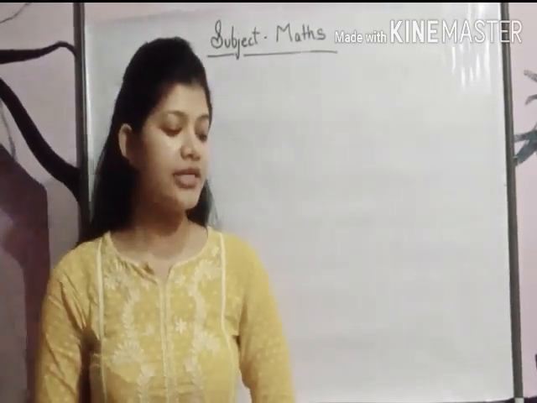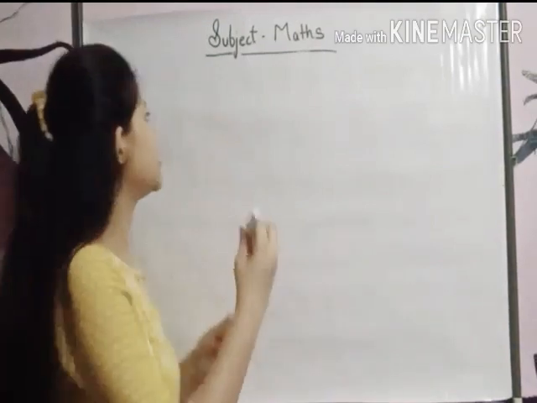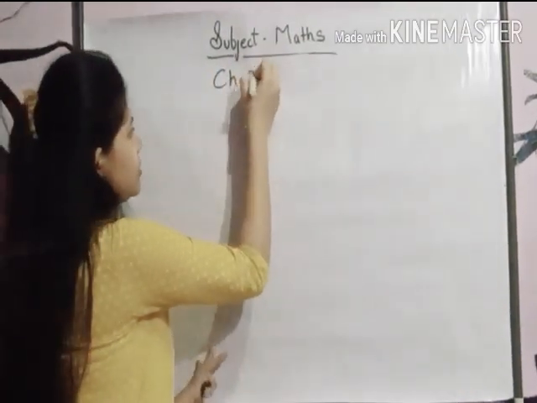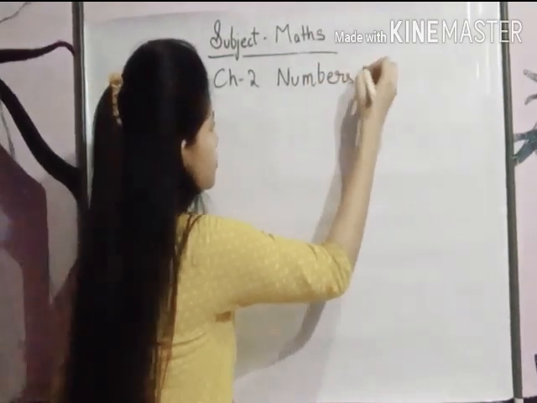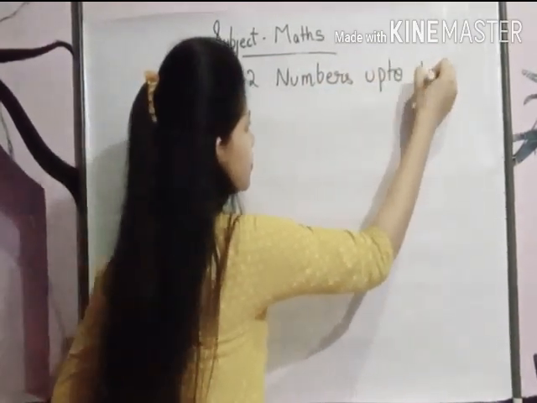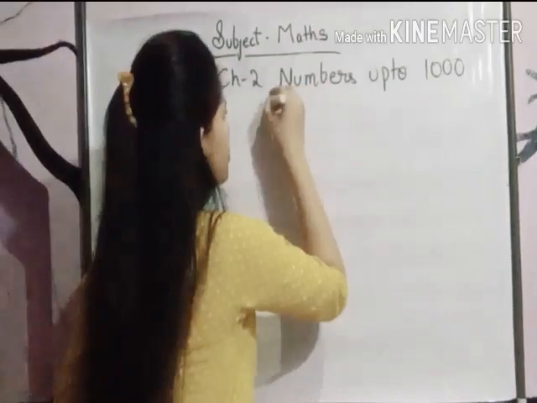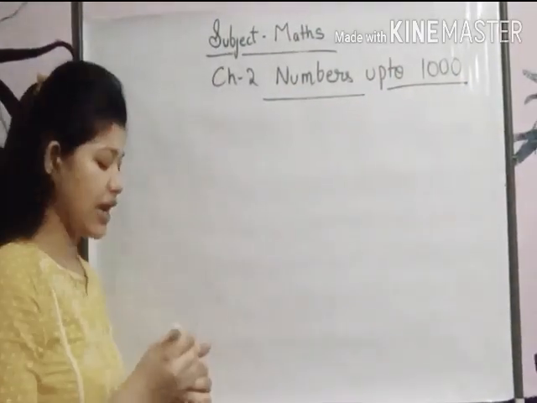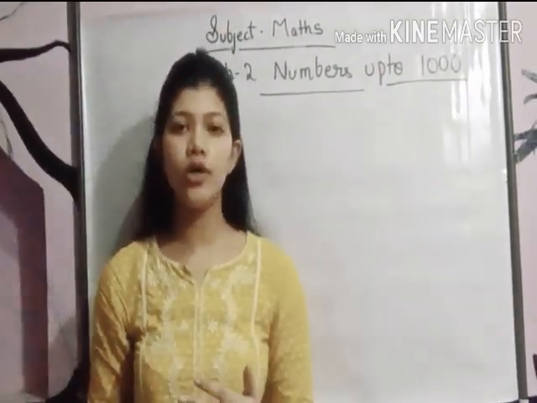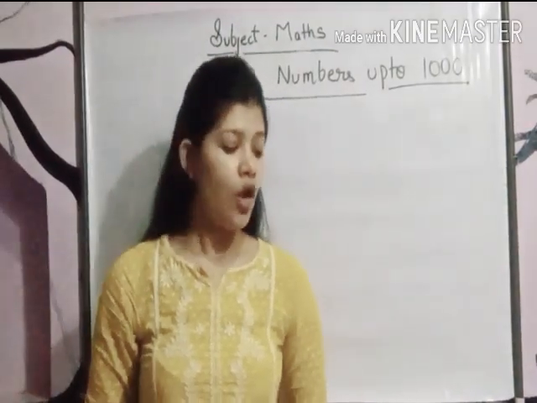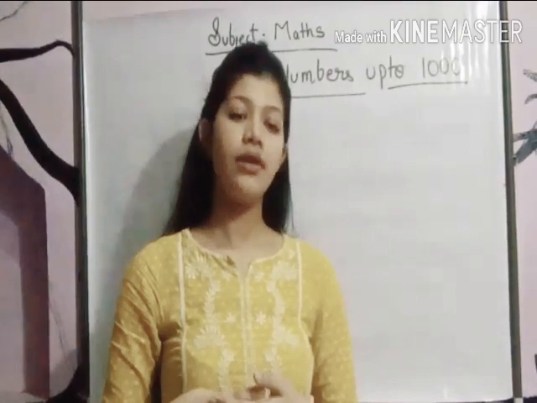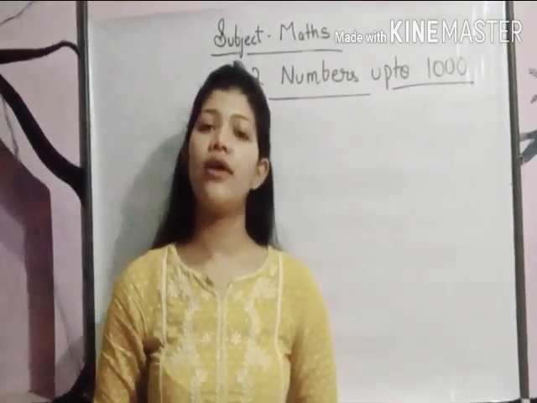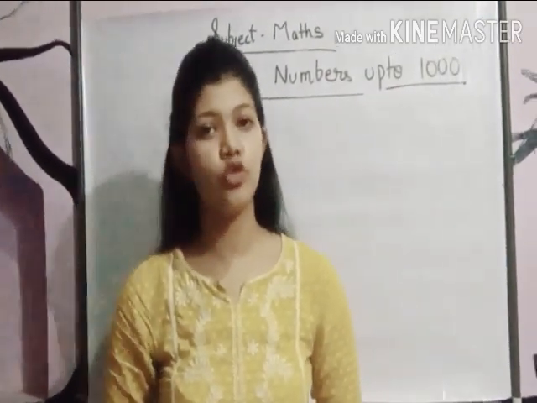Okay. So our chapter 2 is numbers up to 1000. Before I start with the chapter, please take out your book and classwork copy. Open page number 19, chapter 2, and open the page from where you have started classwork chapter 2 also.